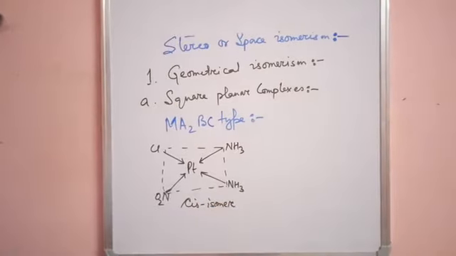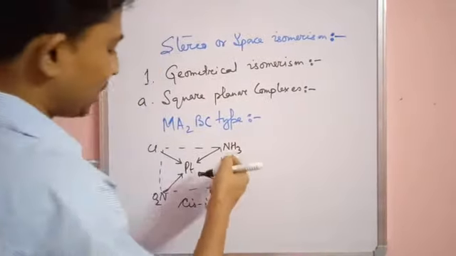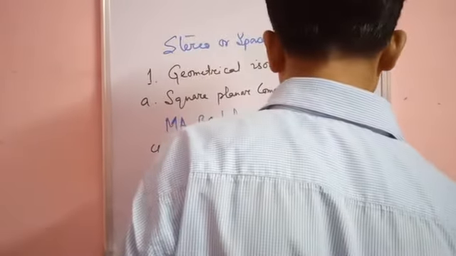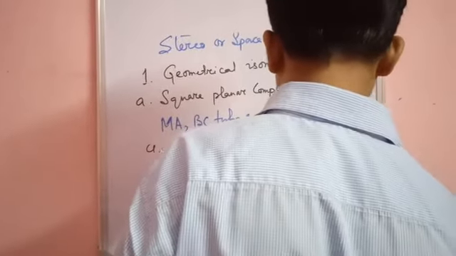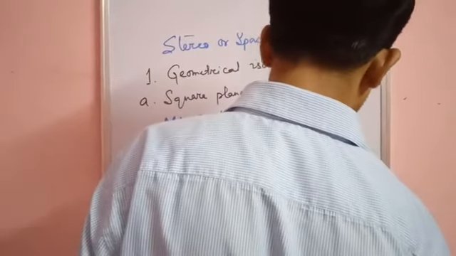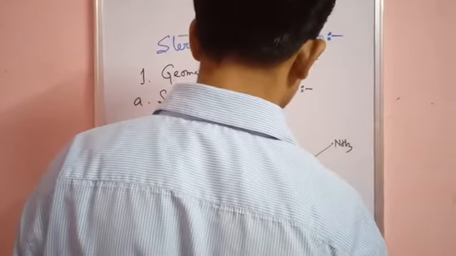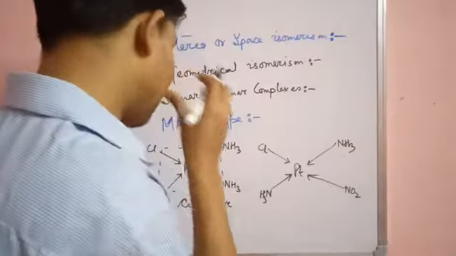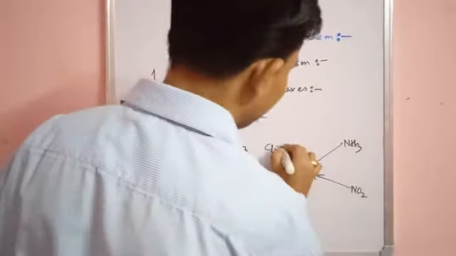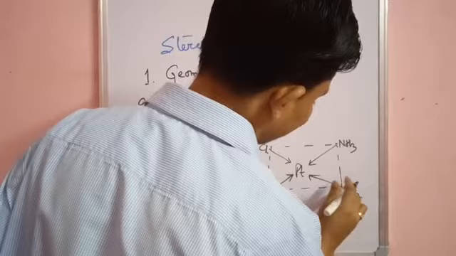For the same molecular formula, here the two NH3 are at the same side, so it is called the cis isomer. Here the two NH3 are at different sides of the central metal atom or ion. So here one NH3 and there one NH3, definitely here will be NO2 and here will be Cl. A2bc means two ligands are the same and two ligands are different. So it is a trans isomer.